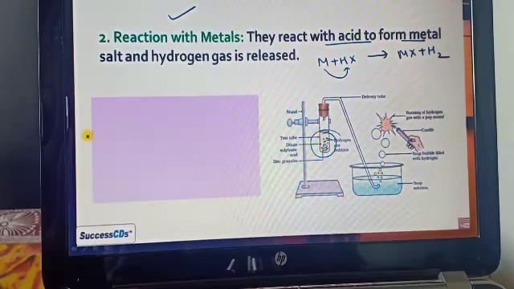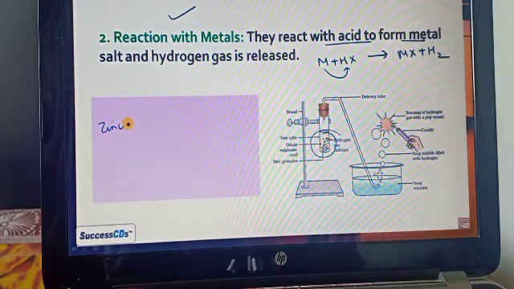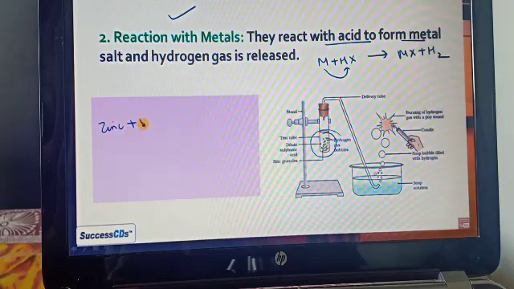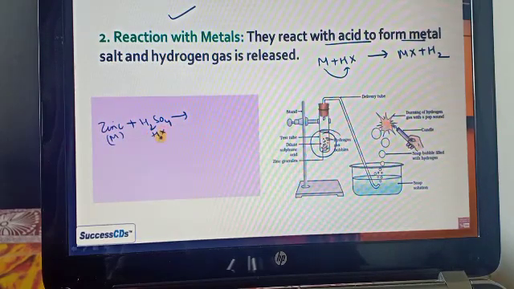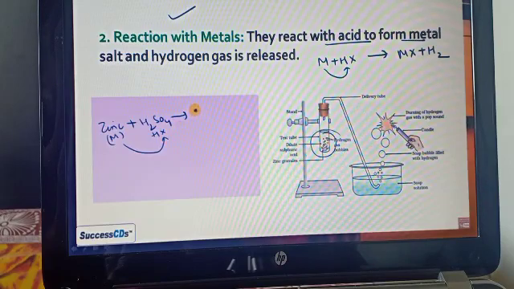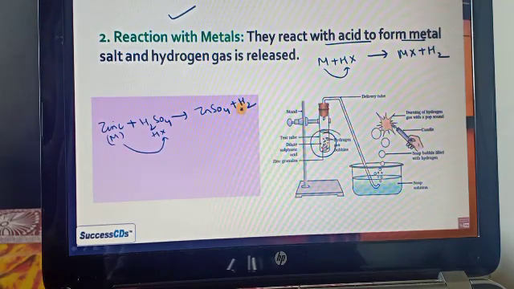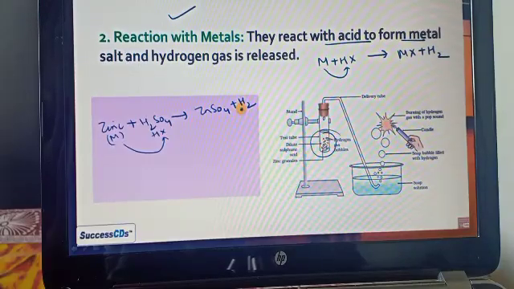Here we can take zinc granules. In that we add sulfuric acid, that is H2SO4. Both react. Here zinc is the metal and H2SO4 is HX, and zinc is a more reactive metal, so it displaces the hydrogen from the acid. So it forms ZnSO4 plus H2.